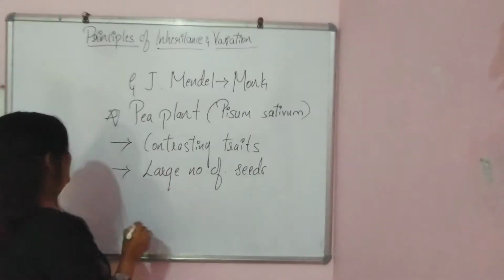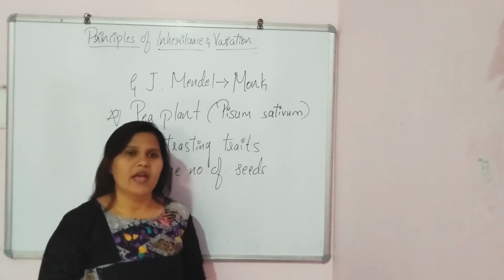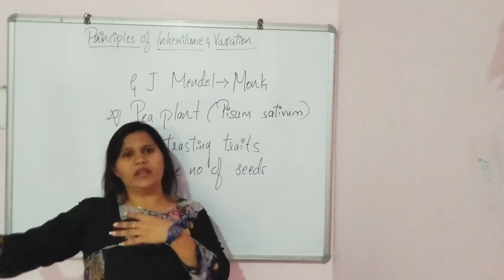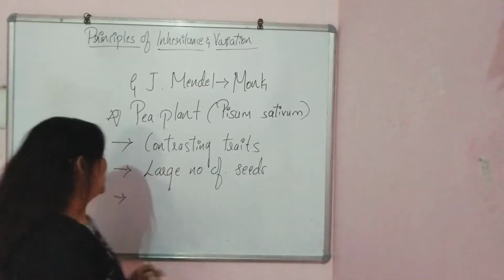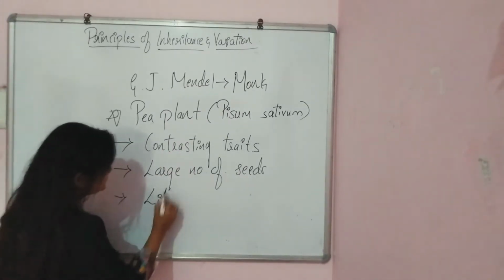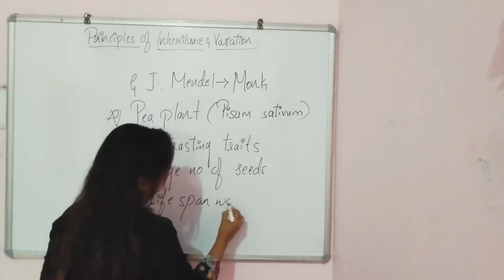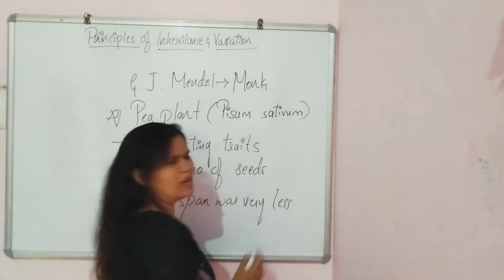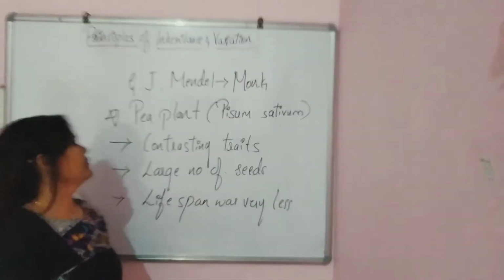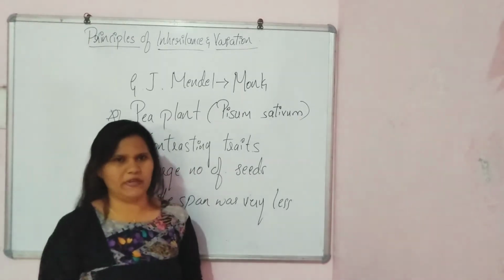And also, its lifespan was very less. If the lifespan is only about 1 year, he just can't sit for 7 years and do his work, right? So the lifespan was very less. And it is also an annual plant. So that's why Mendel took this plant to do his experiment.